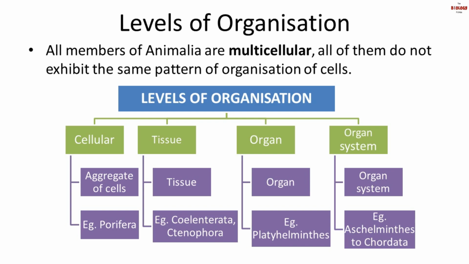This type of level of organization is seen in phylum Platyhelminthes. And lastly, we have organ system. Here, the organs are associated to form a functional system. Each system is associated with a special physiological function, and from phylum Aschelminthes to Chordata exhibit organ system level of organization. Now here, Porifera exhibit division of labor. That means each cell will have a specific function.